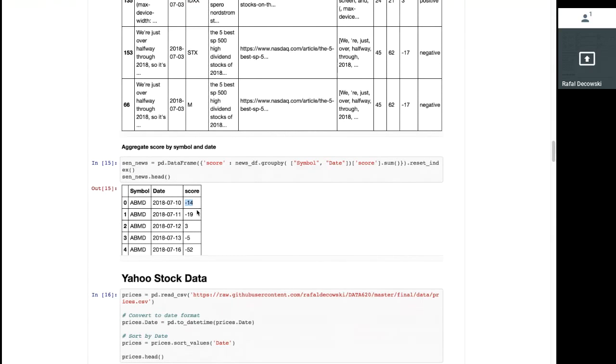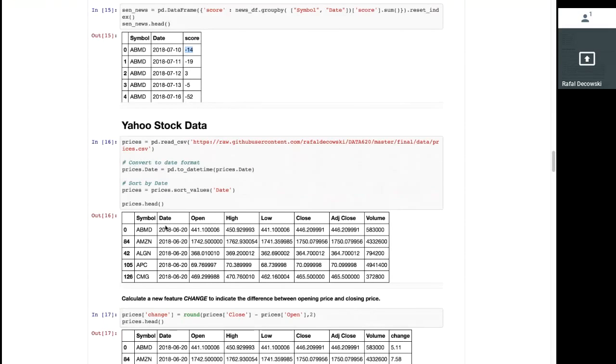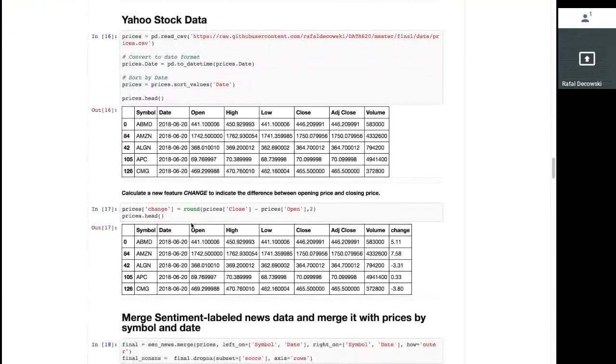Now that we have our sentiment dataset aligned with our news dataset, we can move on to the pricing data, and for that we leveraged the Yahoo Finance historical data. We extracted historical pricing for each symbol in our portfolio and proceeded to create a new feature called change, which is simply the difference between the close price and the open price.